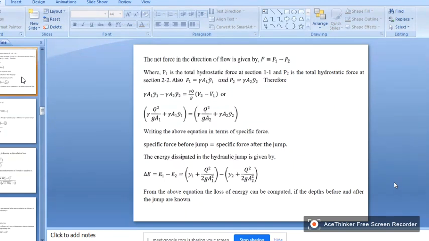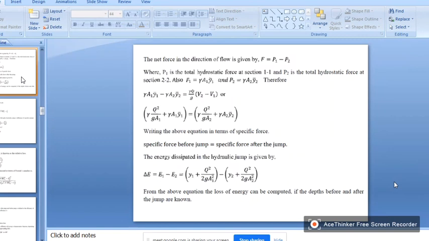Okay, y1 dash is not the pre-jump depth. Y1 dash is where the center of pressure acts. If you remember in fluid mechanics, forces on a curved surface and a plate submerged in water. So A1 is the area, and where the center of pressure occurs, from that point to the top surface, is y1 dash, right?